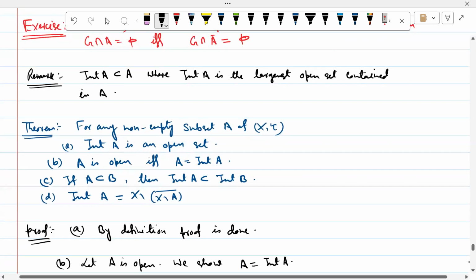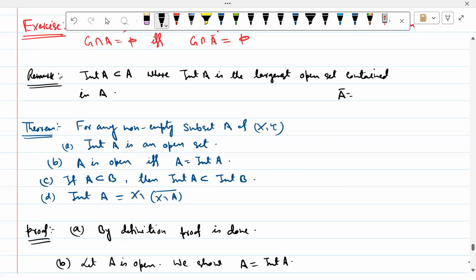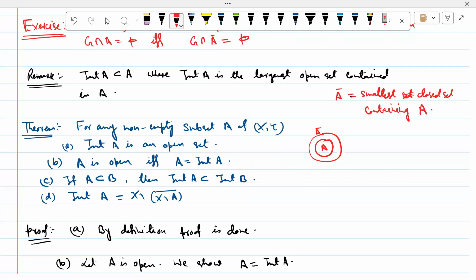And interior A কে আমরা যেমন closure A কে বলেছিলাম, A closure was the smallest closed set containing A, but এখানে interior A হচ্ছে largest open set contained in A. মানে আমরা যদি একটা ছোট্ট ছবি আঁকার চেষ্টা করি, this is A, then A closure is little bigger but just bigger, and interior will be inside like this.